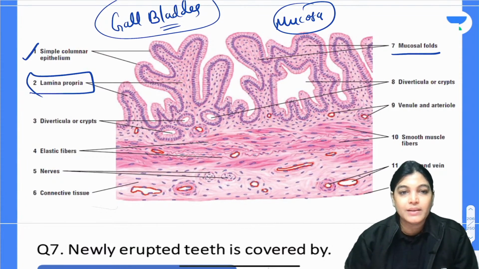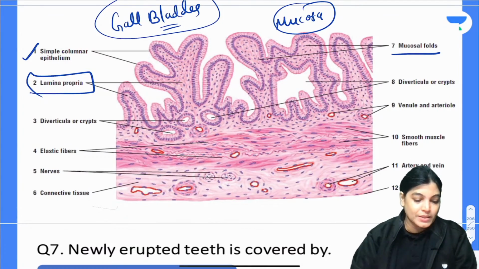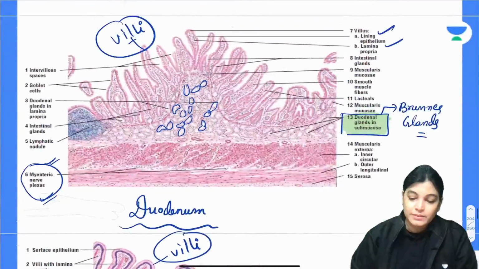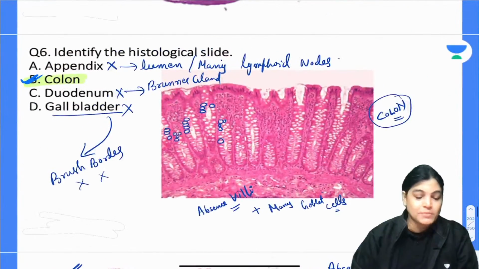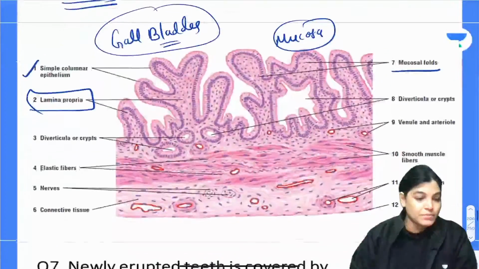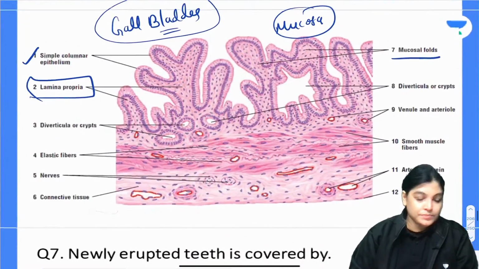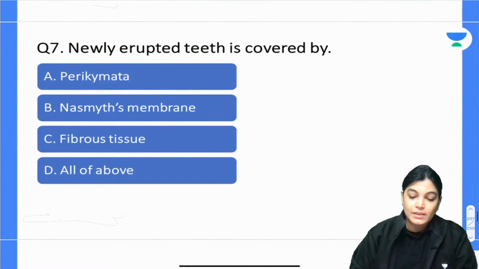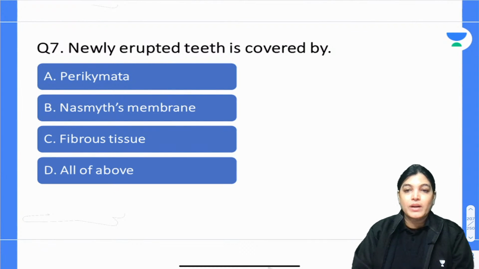So, we will quickly move on to question number 7. Is it okay, everyone? Let us move on to question number 7. Have you understood question number 6? Okay. So, yes, let us move on to the next question, number 7. Newly erupted teeth is covered by,